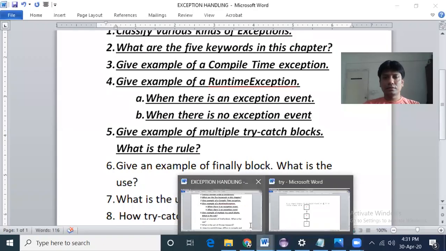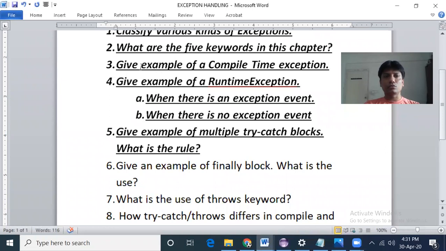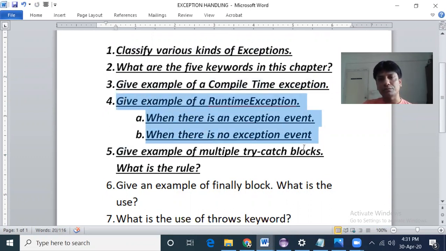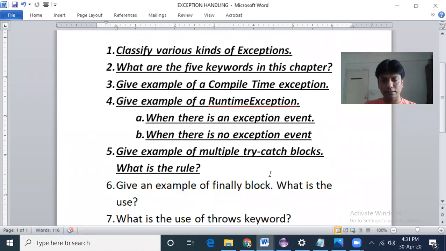So these are the things that we already discussed last day: the various kinds of exceptions and the 5 keywords. An example of a compile time exception like IO exception or interrupted exception, an example of a runtime exception. And also we have seen what happens when a runtime exception occurs or not, by the example of divide by 0. So these are the things that we would like to see today.